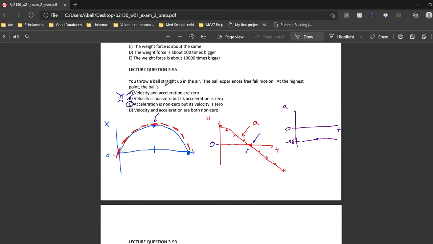And just for the purposes of analyzing the question, let's look at part D. Velocity and acceleration are both non-zero. Well, we already said that velocity is 0, because when we transpose the change in the slopes over time, we see that at the highest point, the slope transposed to 0 velocity. So therefore, C is our correct answer.